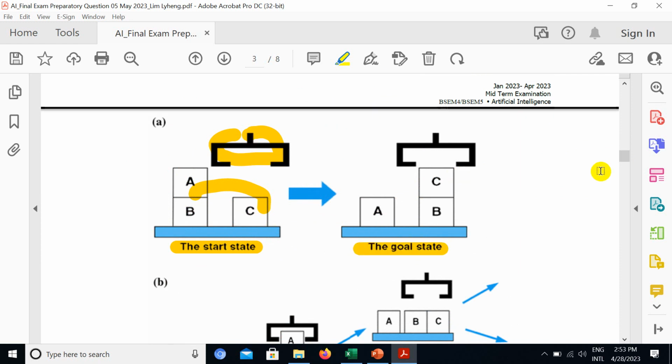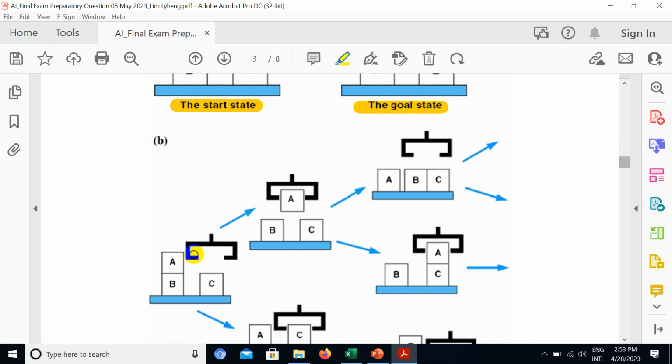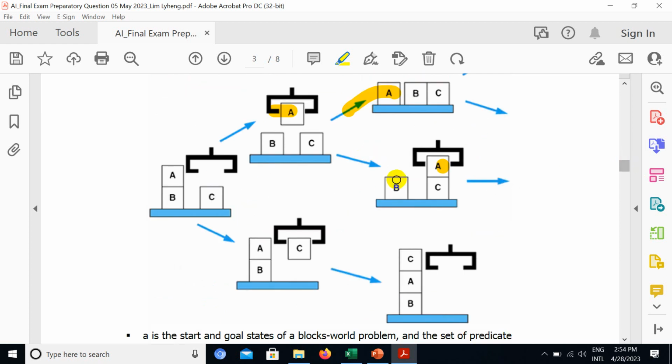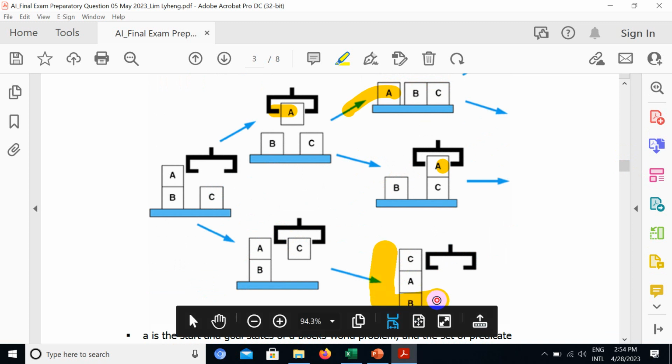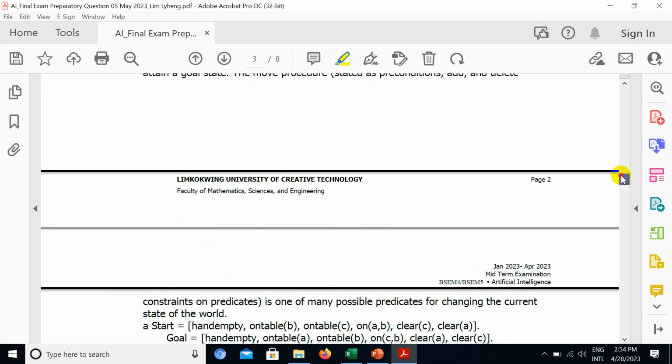So here is a robot arm. What kind of algorithm should you write to make sure that the robot can accomplish the goal, right? So here is the answer. First, the robot arm will pick A here and then drop it here in front of B, and then we move A up on C, and then B is kept in this place, and then A is on B and we move C onto A. So this is the final goal. We get C on A and A on B. Okay, this is the final goal.